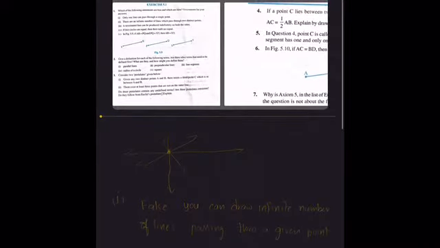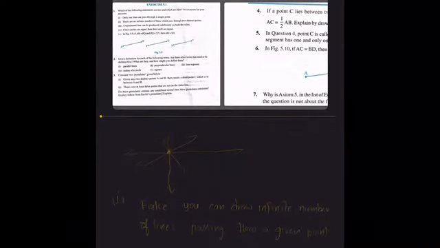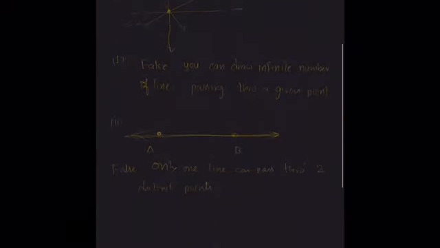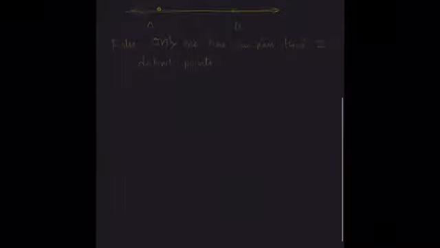Let us see the next one. A terminated line can be produced indefinitely on both sides. Terminated means ended, already ended. So this is a postulate of Euclid directly.